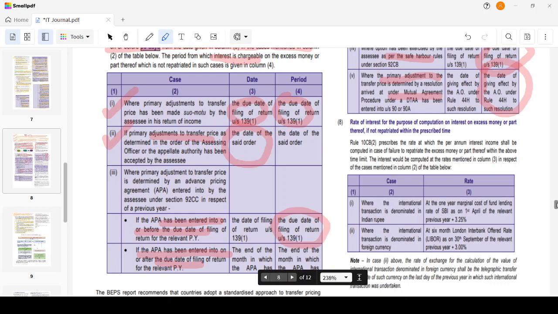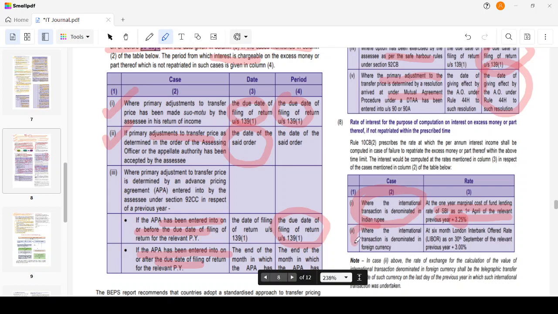Now, you are saying that interest will be charged on the excess money, right? What is the interest rate? That's what we are asking, right? When the international transaction is denominated in Indian rupees, then the interest rate is the 1 year marginal cost of funds lending rate of SBI as on 1st April of the relevant previous year plus 3.25. This is the margin, okay? 3.25. So it will be the SBI rate plus 3.25, as on the first of April of the relevant previous year, not assessment year, previous year.